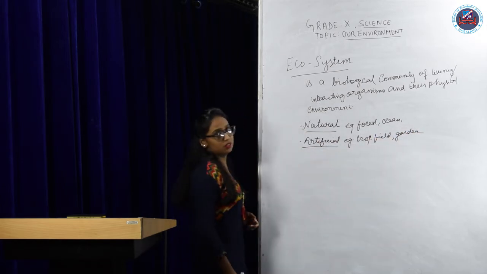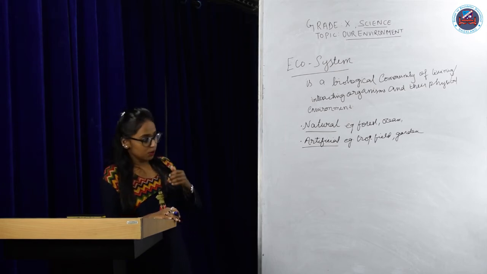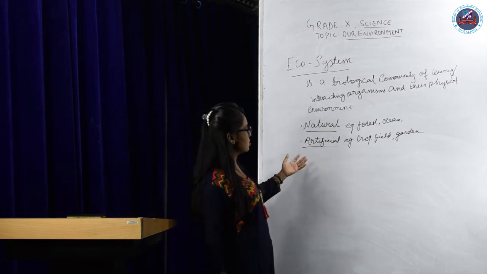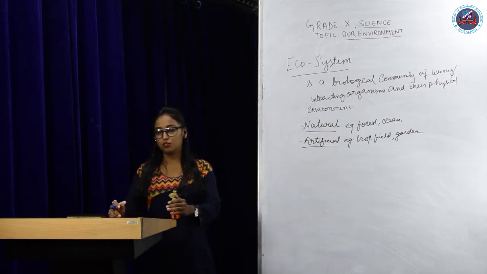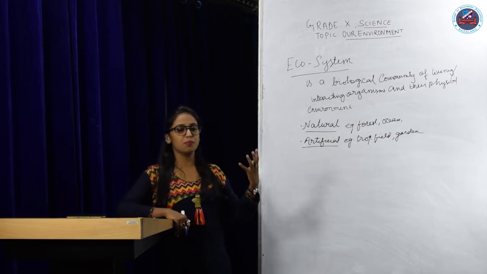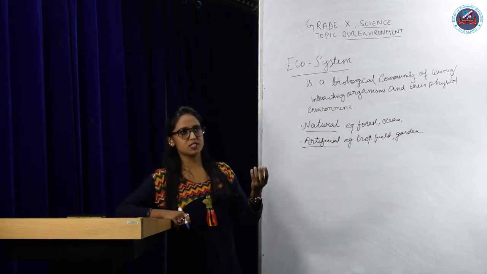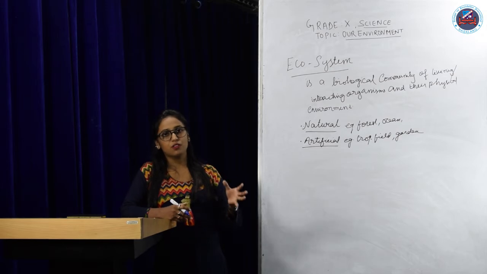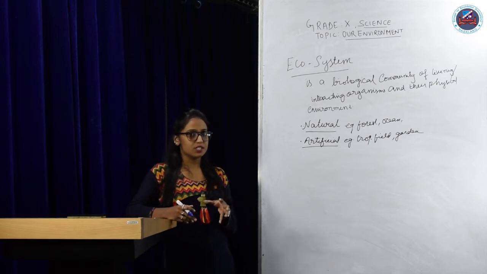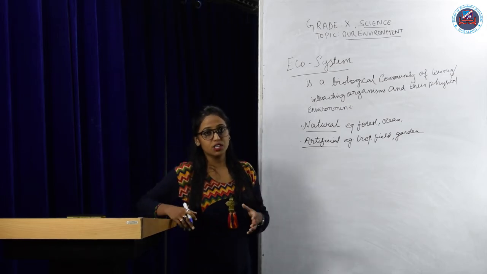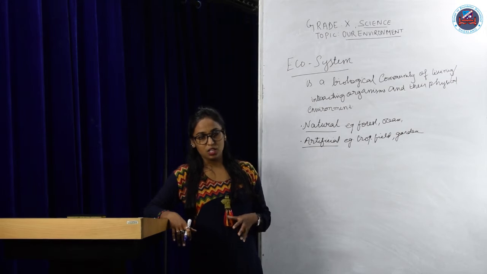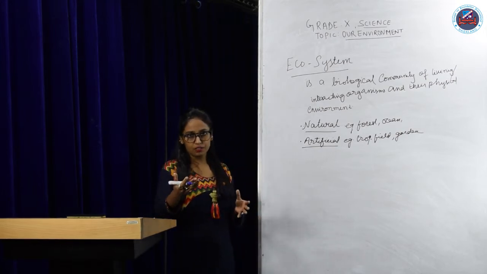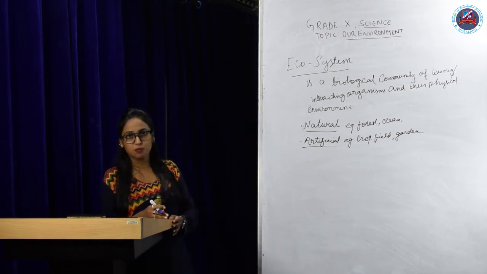aquarium and so on. Okay. Now if you want to see an artificial ecosystem, you can just go and visit your own garden. You just go out there and you can see different plants and flowers. You will also find small insects, birds, frogs, everything you'll find there. And these living organisms interact with non-living components of the environment. The non-living components will be like the rain, the soil, the water which you provide them.